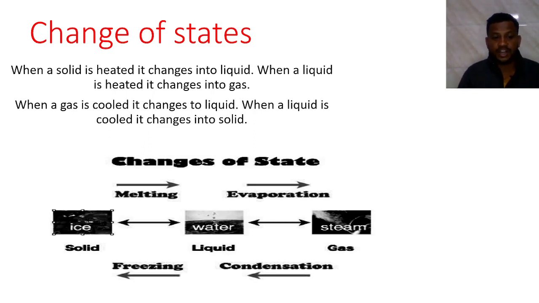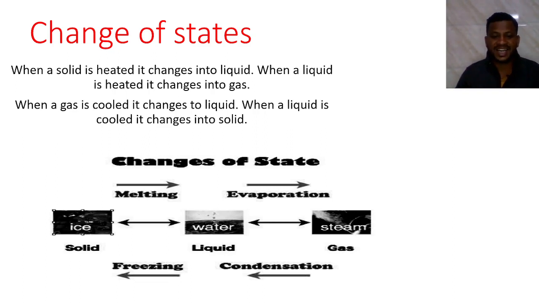Ice, when we heat or melt it, converts into water, the liquid. When you heat that water further, when you give more temperature to the liquid, it starts to evaporate in the form of steam, which is nothing but a gas.